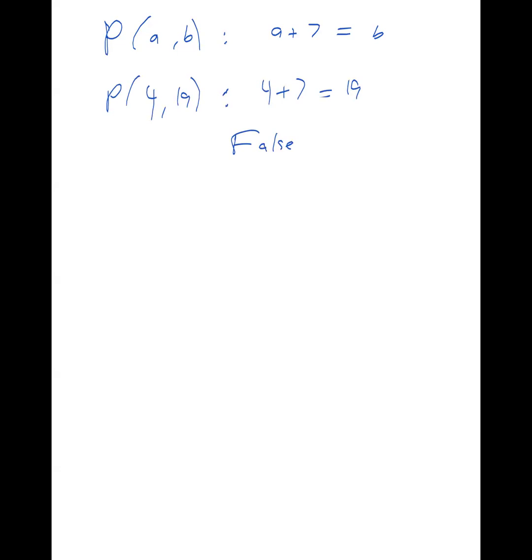1 and 8, right? So P of 1 and 8 represents the statement 1 plus 7 equals 8, and that's a true result. So these propositions' truth values depend on what you put into them. Just like the weather depends on what day it is.